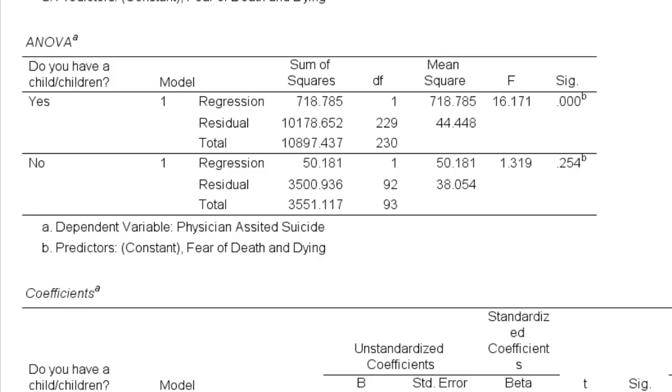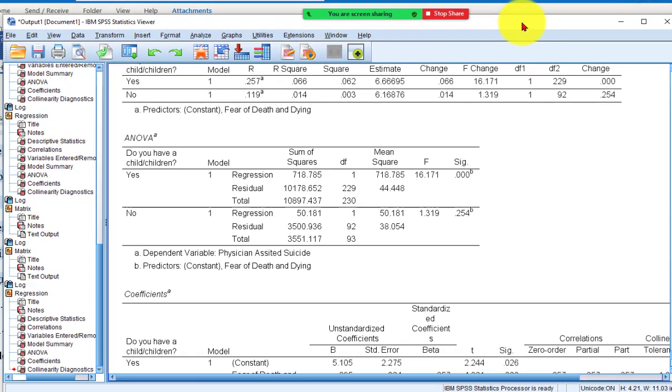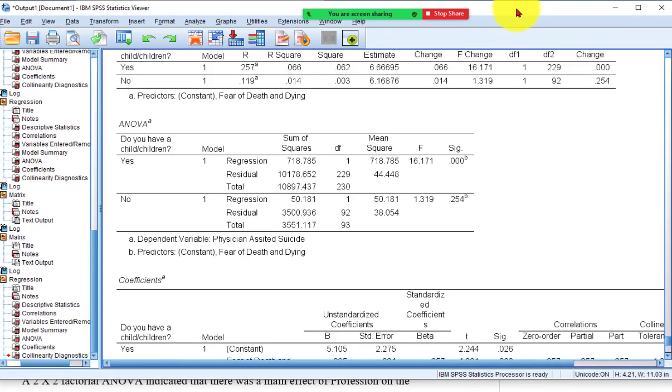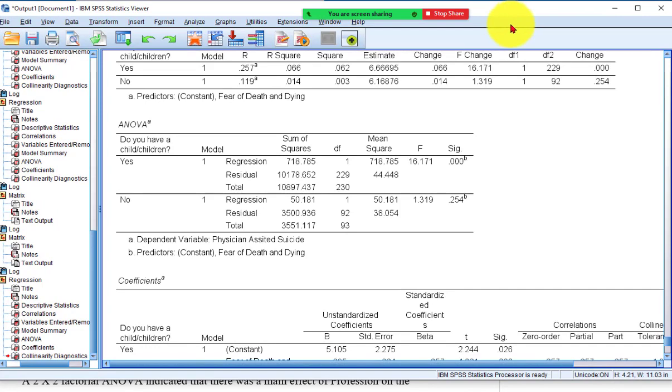Okay, so the next thing that popped into my head is we should run a 2x2 ANOVA using profession as one categorical IV with 2 levels, and whether they got kids or not as the second IV with 2 levels. We'll run one for FOD and a separate one for POS to see if there's any kind of interaction between a person's profession and whether they got kids or not.